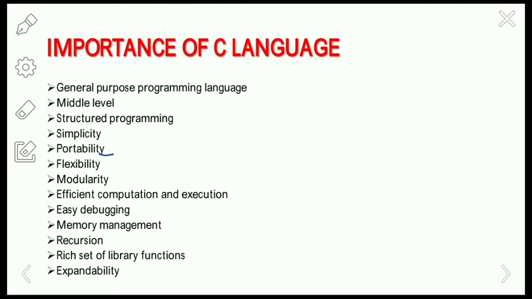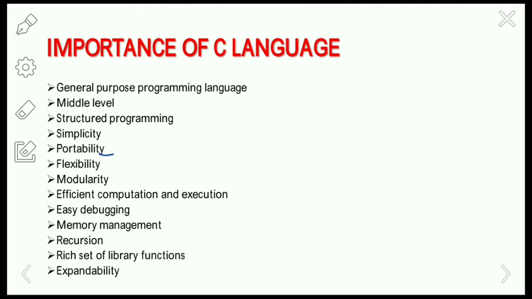So next one is the flexibility. C language combines the convenience and portable nature of a high level language with the flexibility of a low level language. We have already discussed that. C language is a middle level language, that means it is a combination of both high level and assembly level language.